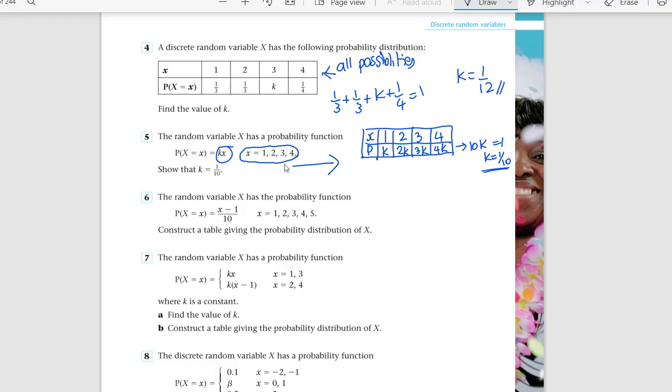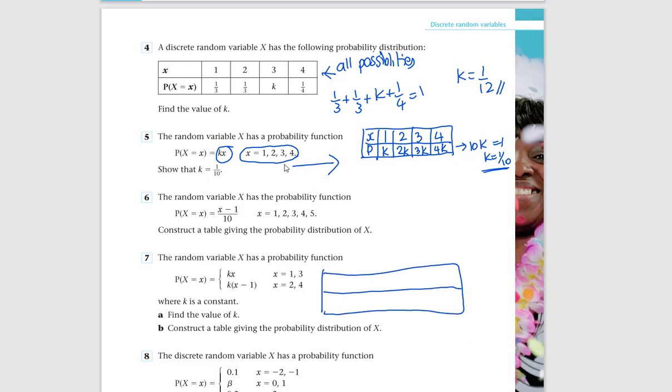Here there is another function. Since this function is similar to this fifth one, I am going to skip that and do the seventh. I am going to draw another probability distribution here also to get the value of k. As I can see, there are 4 values for x. Can be 1, 2, 3 or 4. When x is 1, I am supposed to use this equation. Substitute x equals 1 here, I get k. Substitute x equals 2 into this equation.